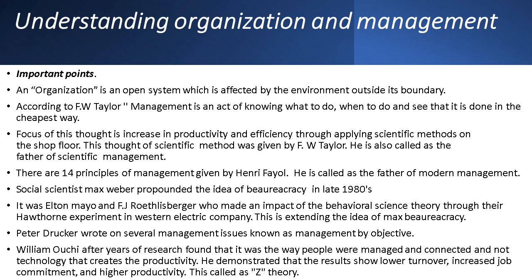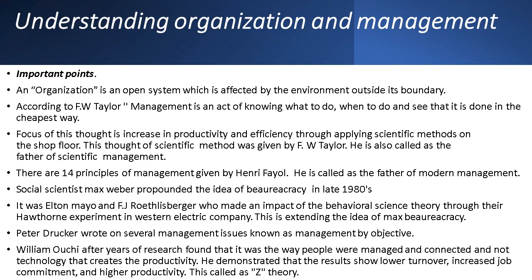Next, move on to William Ouchi. After years of research he found that it was the way people were managed and connected, not the technology, that creates productivity. With his experiments, he proved that human resources are the most important factor, more than other things. If you manage human resources well, you get good productivity.